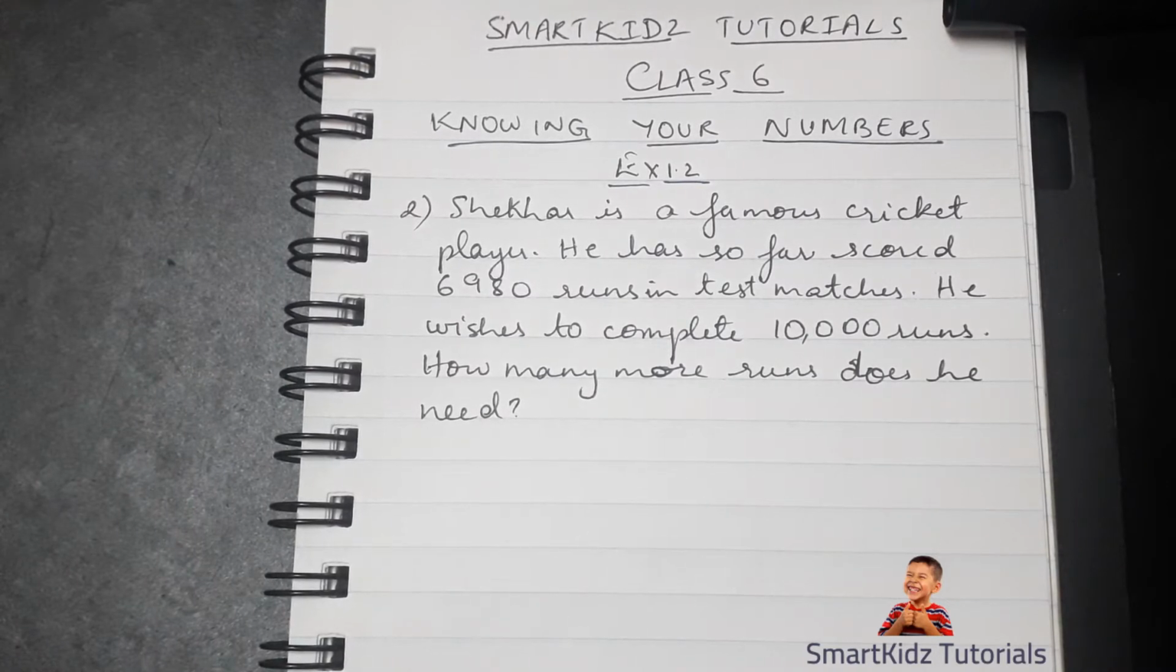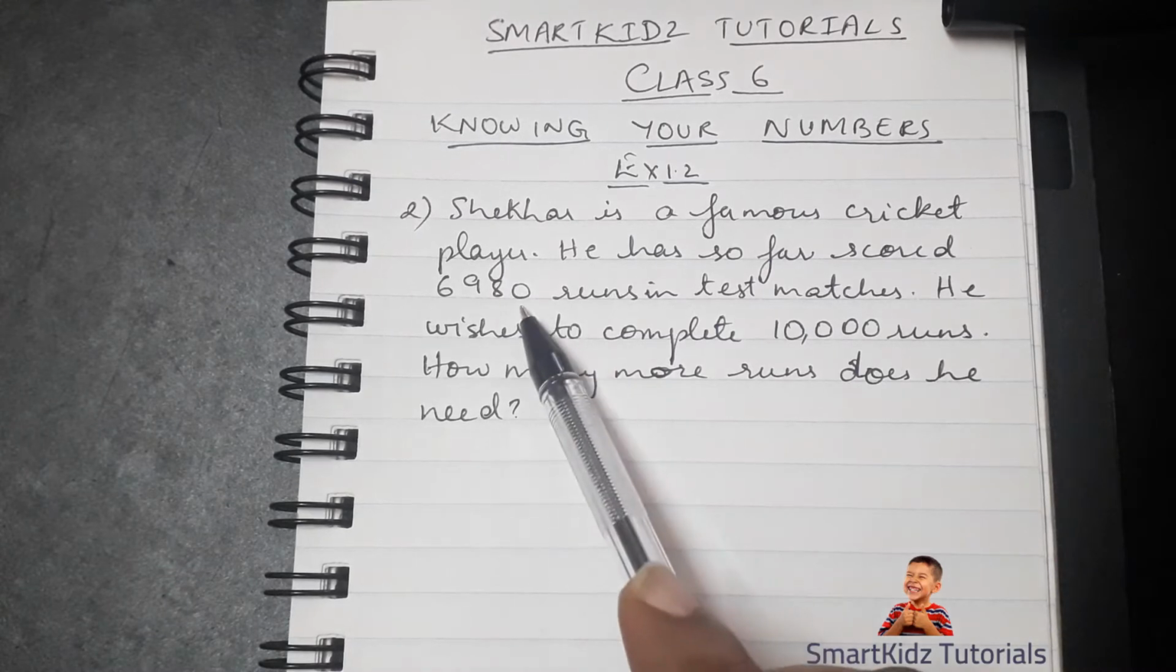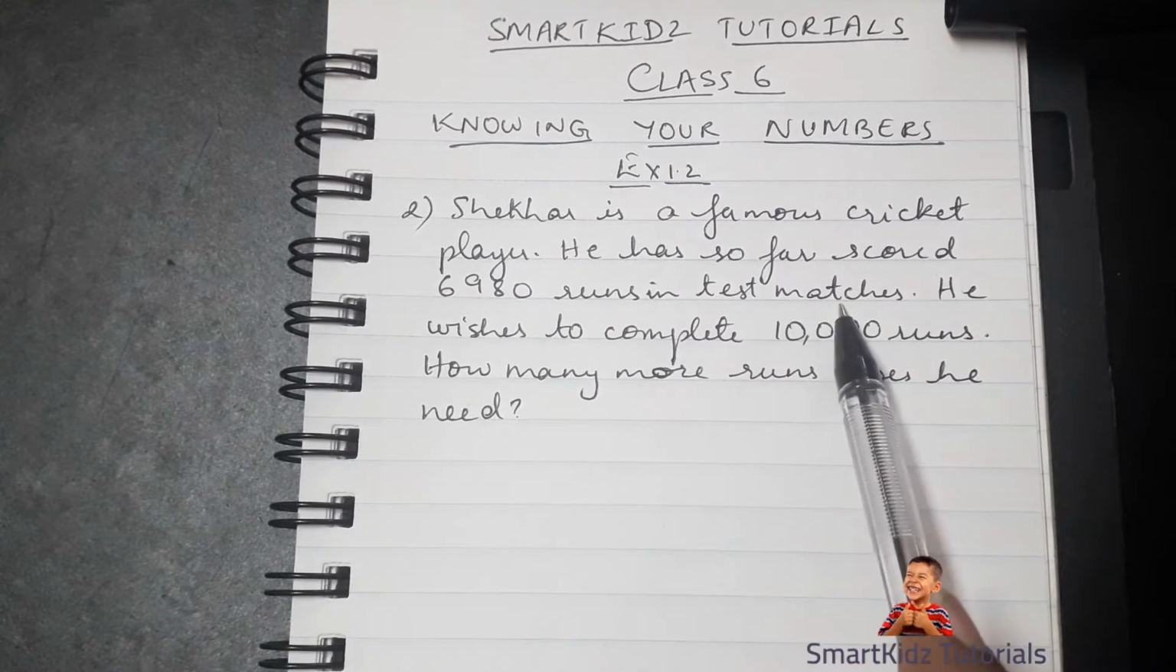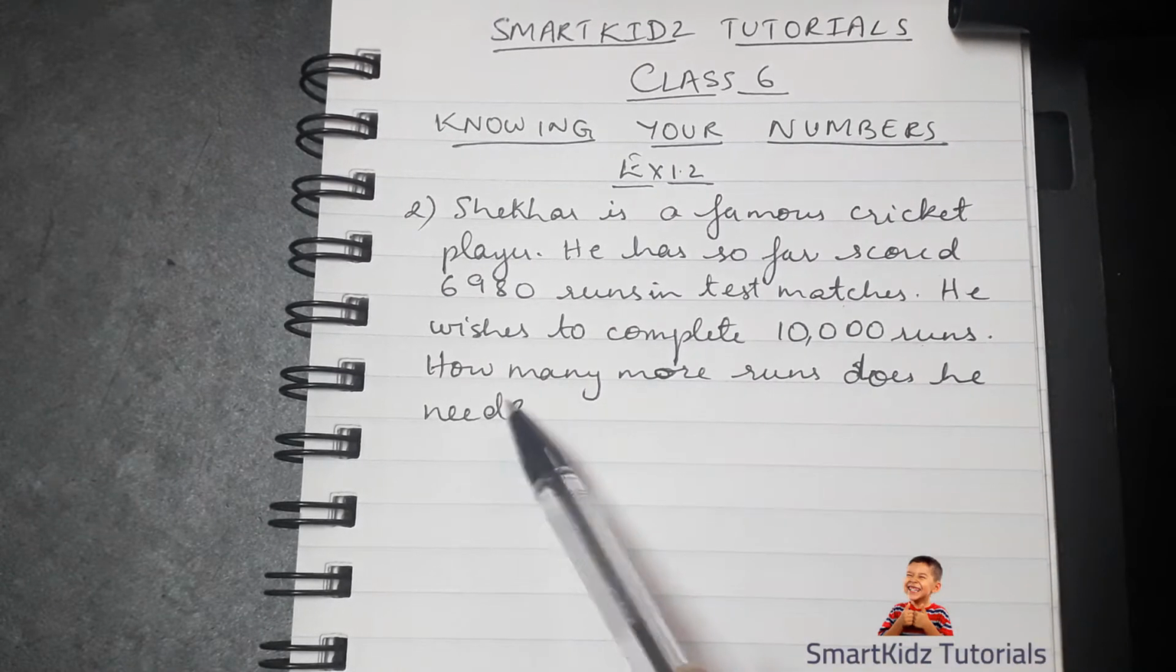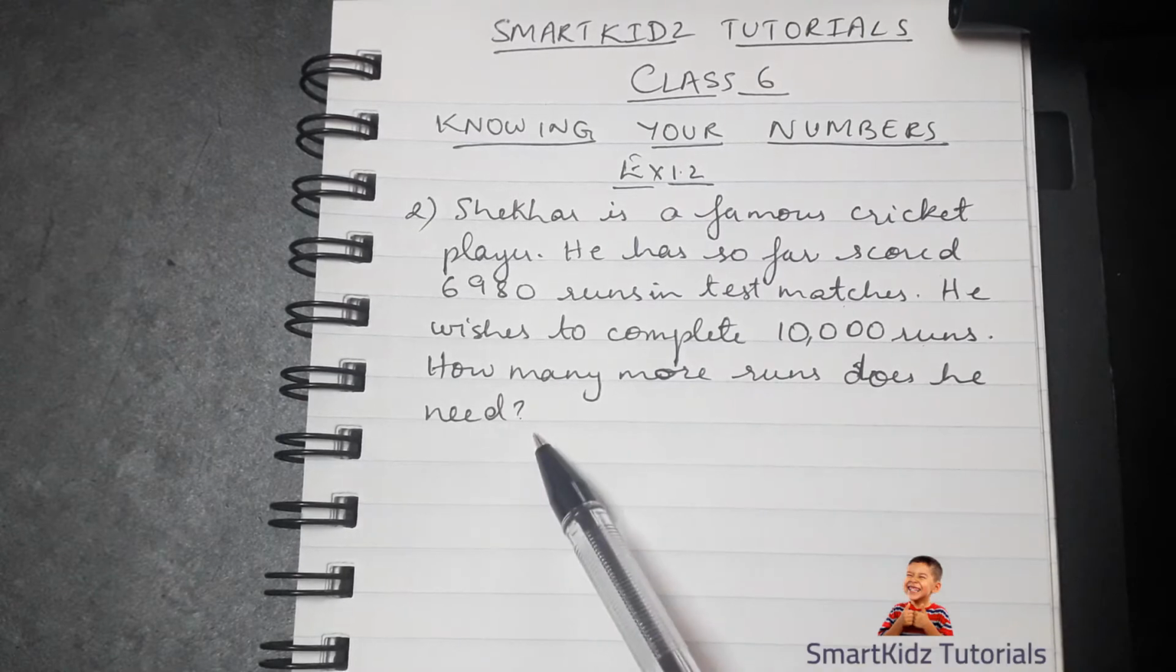This is the second question, which says Shekhar is a famous cricket player. He has so far scored 6,980 runs in test matches. He wishes to complete 10,000 runs. How many more runs does he need?